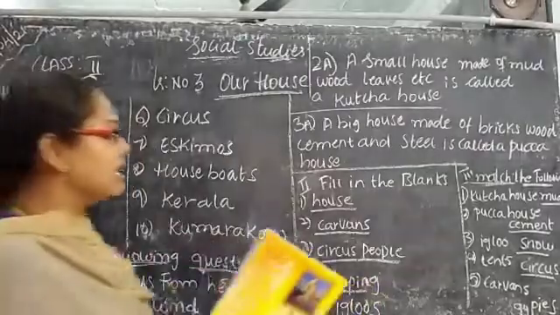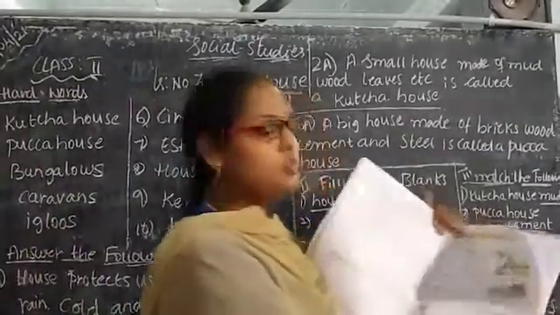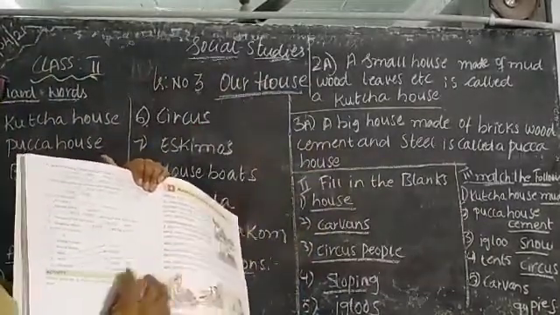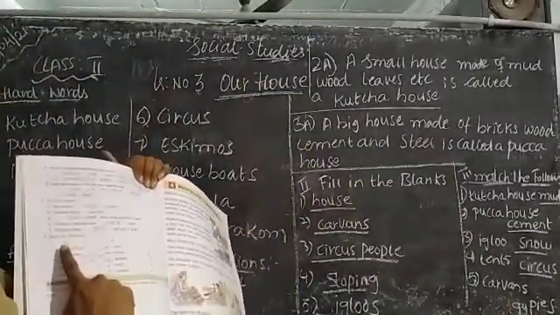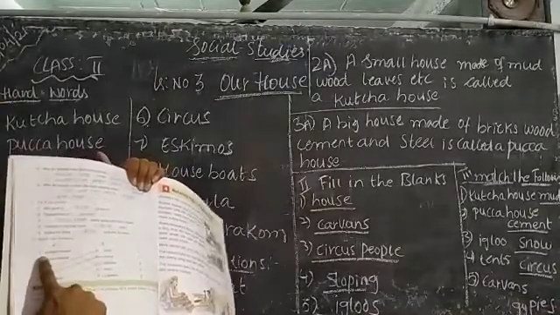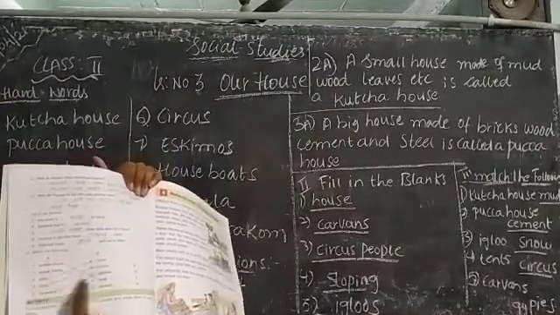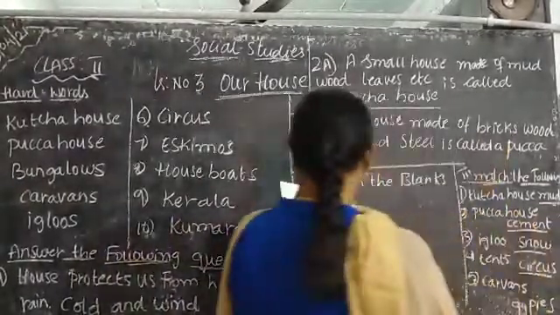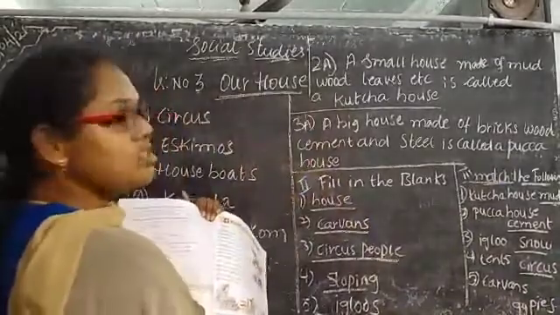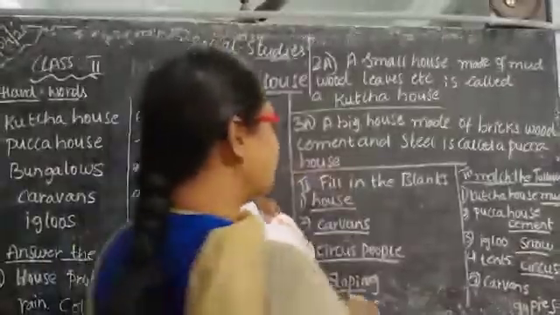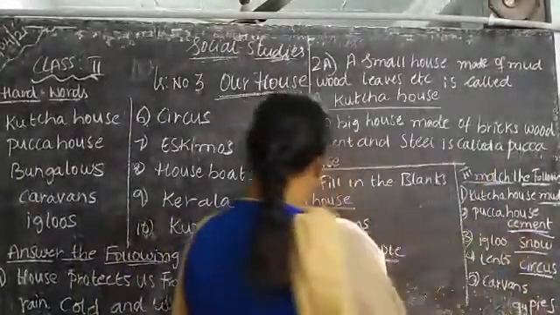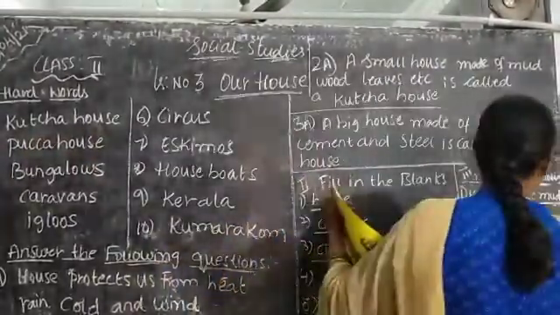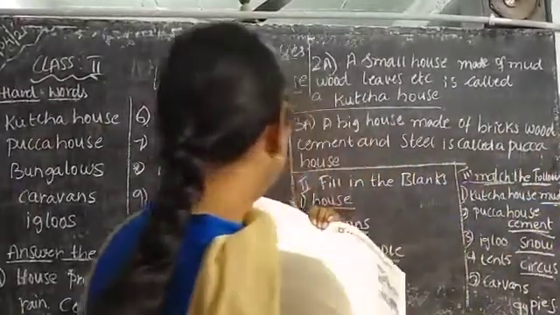Next, coming to the map, the following, children. Just look here. I do not have enough space to write, so see how I have written it. Match the following A and B. First one is a kacha house. A kacha house is made up of what, children? Mud. That is why I have written mud here. Next, a pakka house is made up of what, children? A pakka house is made up of cement. Okay. Next, igloo means what? Igloo is snow. Next one, tent. Tent means what?